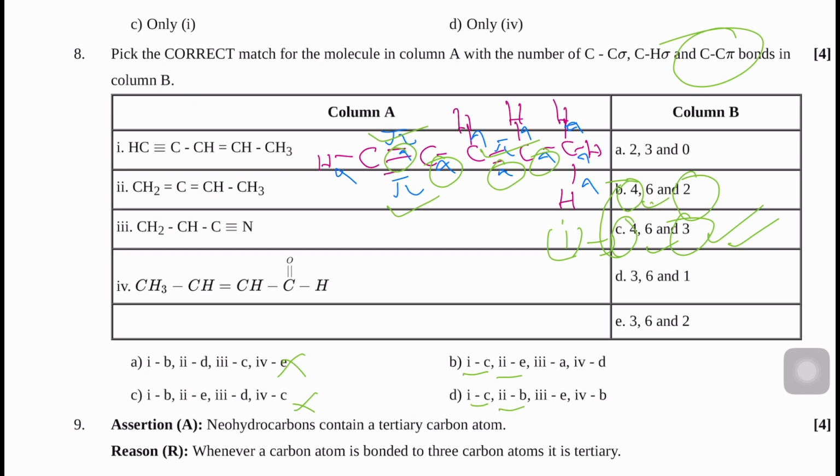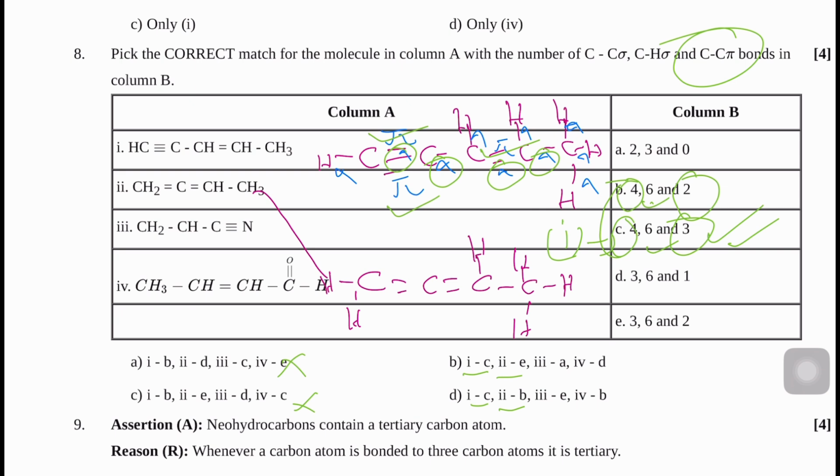So directly check for the second. Here the second is given as the molecule with CH3. For the second I am writing CH=C=CH3.